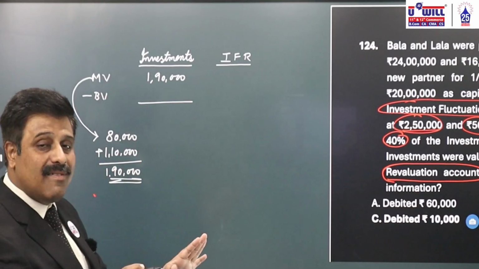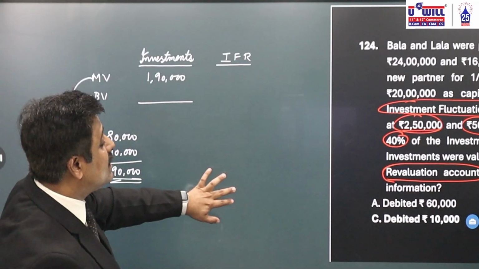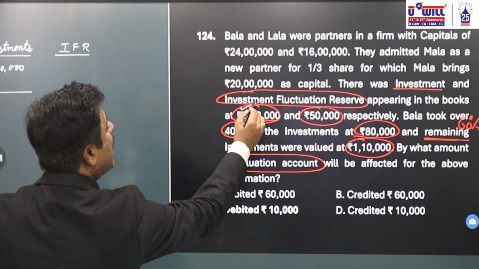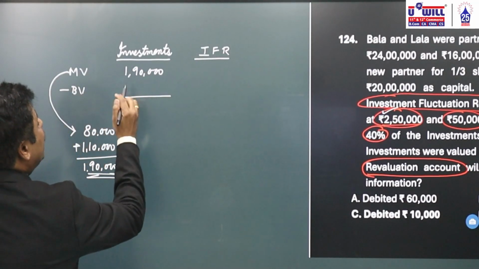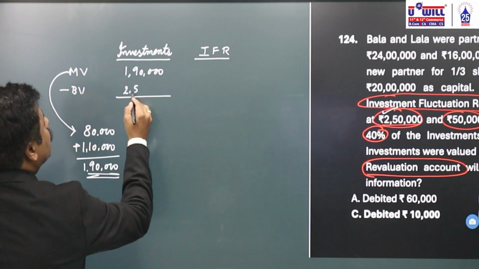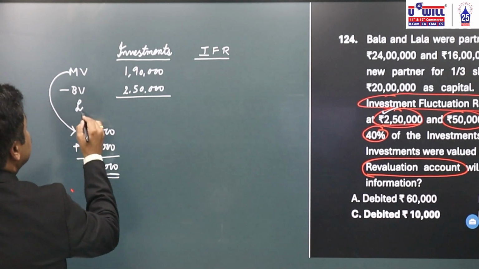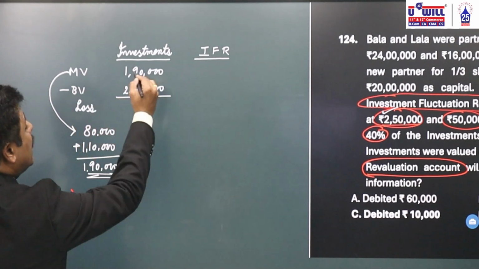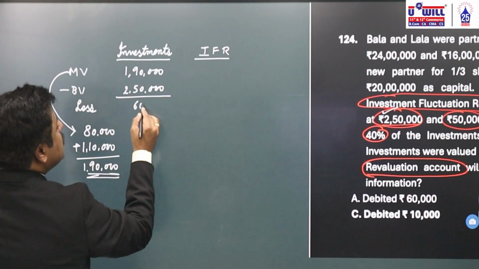So the total value of all the investments with us is 1,90,000. Now against that, the book value is 2,50,000. Means there is a loss. Market value is less. 1,90,000 minus 2,50,000, there is a loss of 60,000.